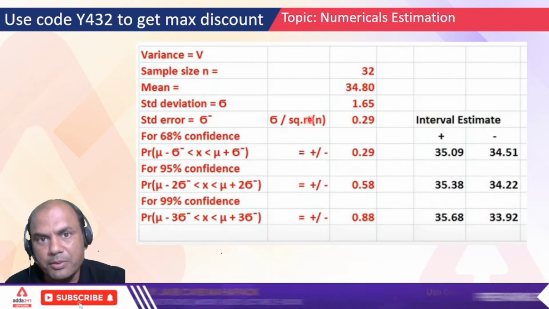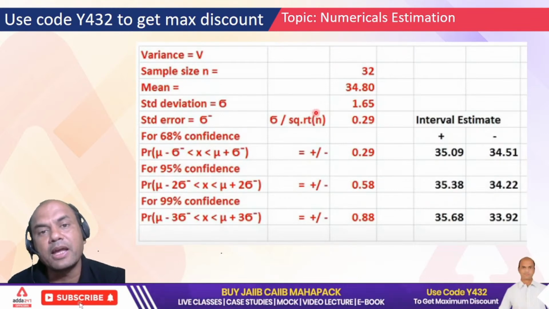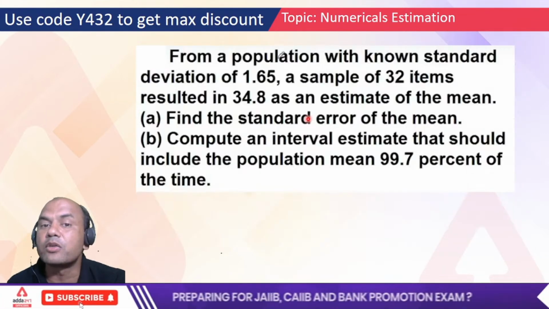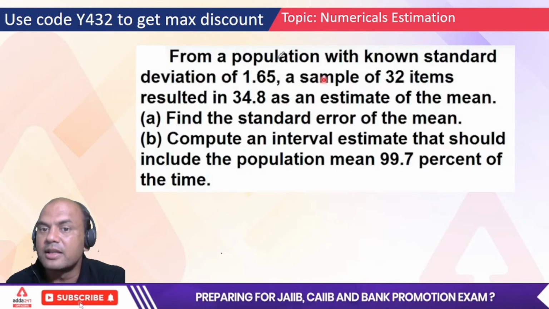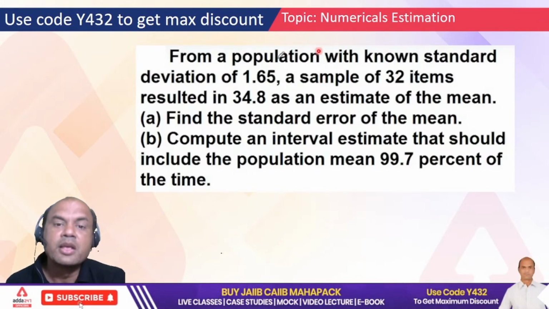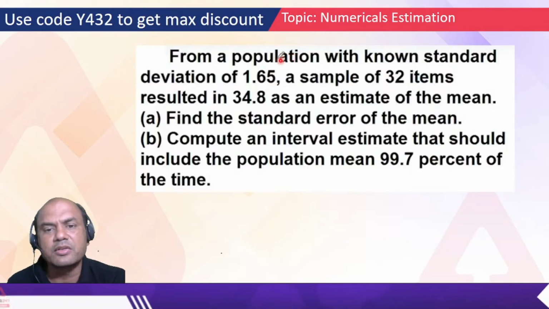If it's a finite population, then we have to multiply it with the finite population multiplier. But that is a part of correlation and regression. That is not covered in estimation, so I won't be covering it over here. So let's solve the problem directly now.